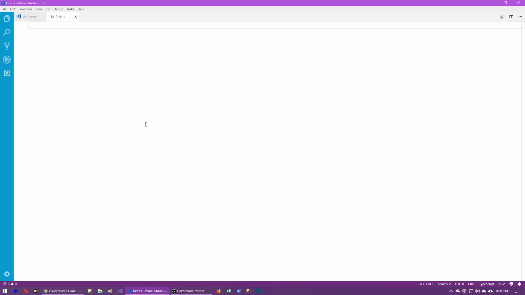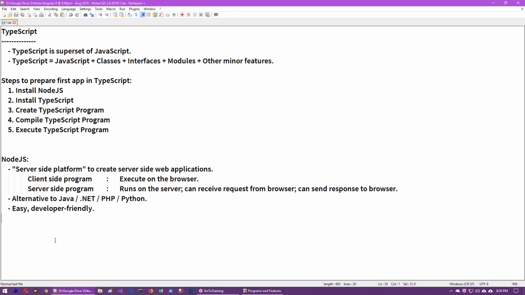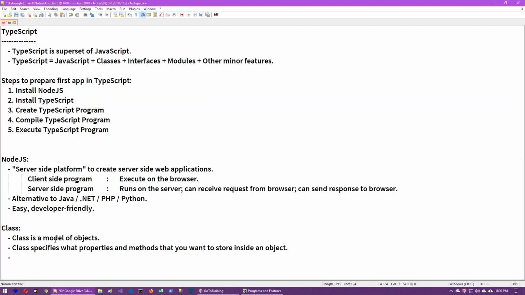Now we are going to understand a topic called classes. Let's understand what a class is in TypeScript. A class is a model of objects. A class specifies what properties and methods you want to store inside an object. For example, we have a student object. In the student object, what properties and methods you would like to have, we can specify by using classes. The class acts as a model of the objects. The class contains the list of properties and methods that are to be stored inside the object.